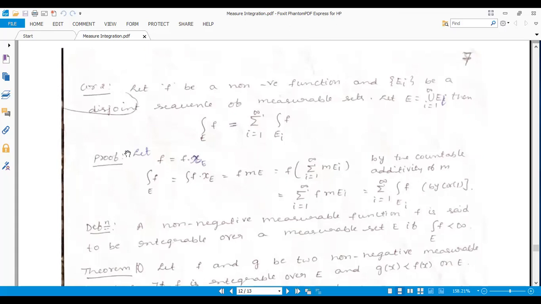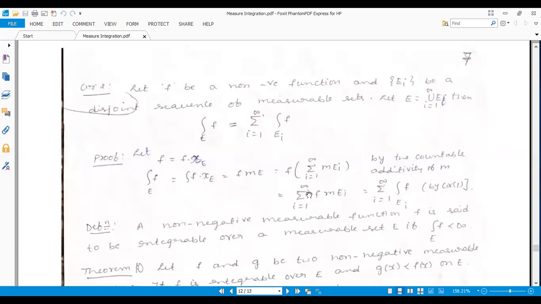Is it correct? Here, f is equal to f times chi of E that we have taken, then the integral of f over E is equal to the integral of f times chi of E. That is f times the measure of E, because the integral of chi is the measure of E. Then this can be written as f times the summation i running from 1 to infinity of the measure of E_i, by the countable additivity of m.